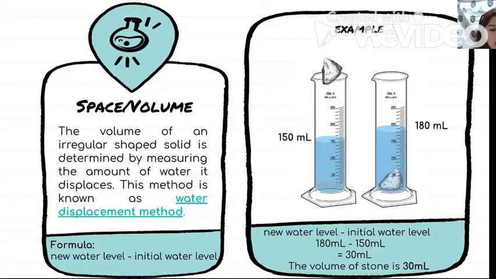So we will just have our formula, which is the new water level minus the initial water level. The new water level, 180 milliliters, minus the initial water level, 150 milliliters, the difference is 30 milliliters. So the volume of the stone is 30 milliliters.